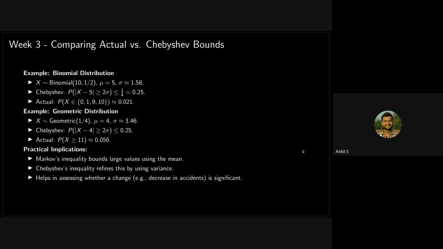So this slide is what I was trying to explain in the last part. We can use Chebyshev's and Markov's not just for cases where we are not able to calculate the probability, but also where we can calculate it. For example, take the binomial. We know that mu is equal to 5, sigma is equal to this value. If we apply Chebyshev's, can you read it in terms of words? What does this probability say?